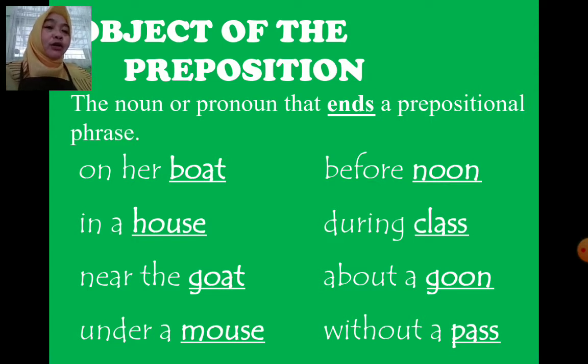On her boat is a prepositional phrase, and the object of preposition is boat. In a house, house is the object of preposition. Near the goat, goat is the object of preposition. Under a mouse, mouse is the object. Before noon, noon is also an object of preposition. During class, about a goon, without a pass: class, goon, pass are objects of preposition.